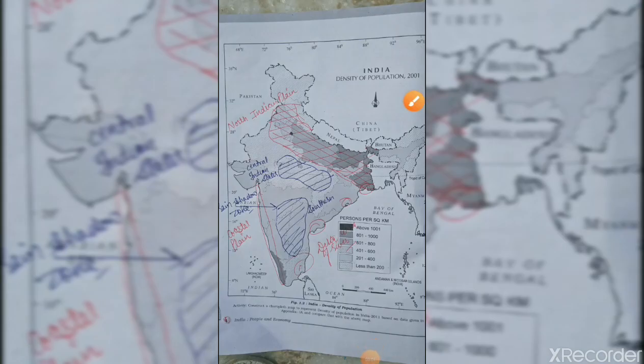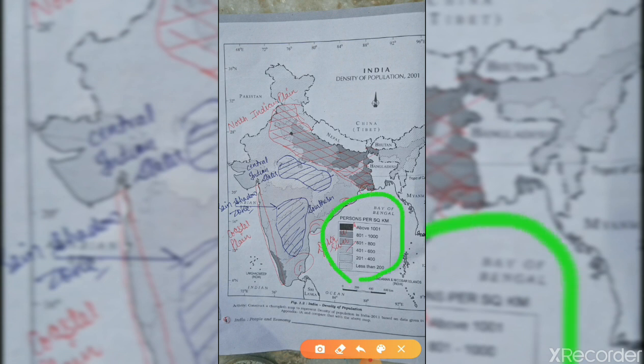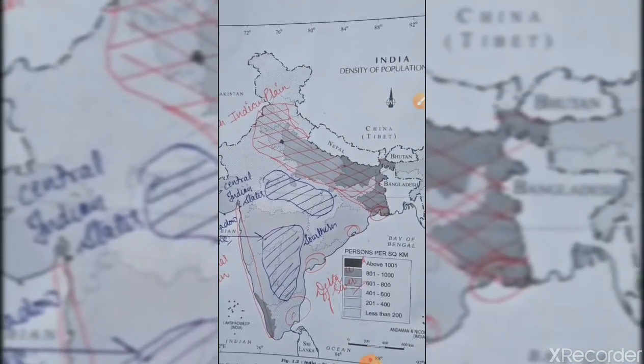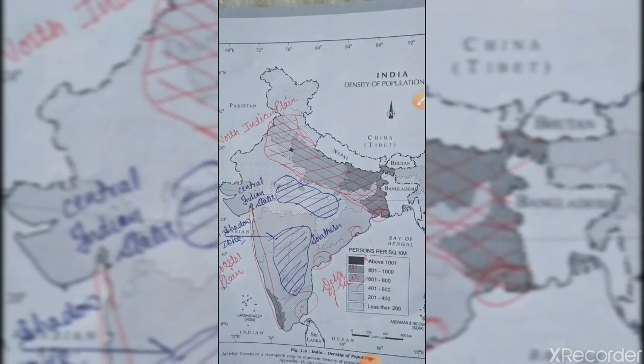Here India's map shows the density of population in 2001. Here is the index for the map and the shades. These shades show the different densities of different areas, like above 1001. The shade is much darker, so these areas lie in New Delhi. Here are some shaded areas, and these areas show the different density of population.